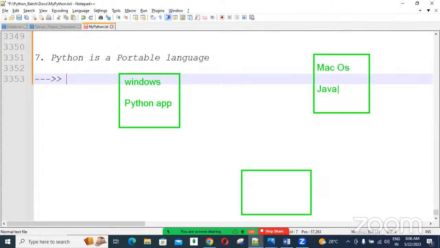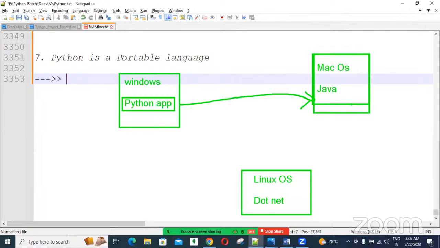So here one Java is there. Linux OS there here. So here .NET related there. So this same Python application you can re-execute here also. You can install in this Mac OS and here also you can execute.